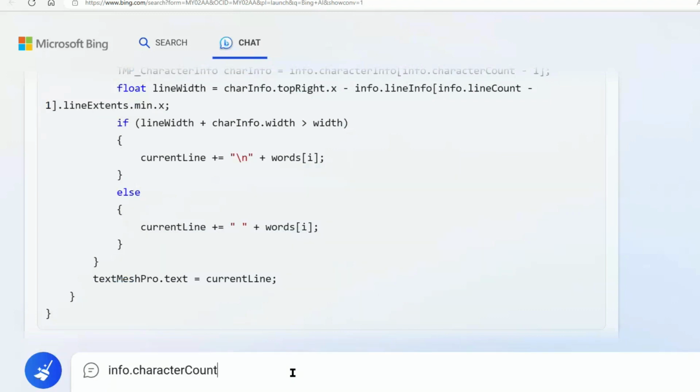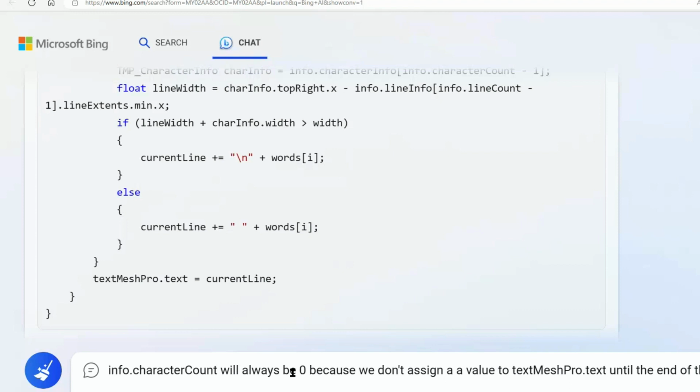So I come back and I ask it a question. I say info.characterCount will always be 0 because we don't assign a value to text mesh pro.text until the end of the script.